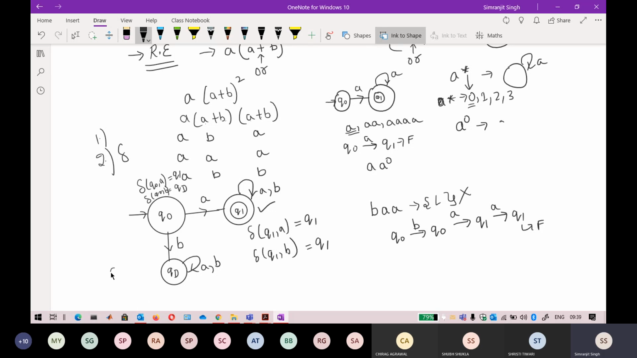In the same way, check the transition of QD also. Transition of QD on A is defined, staying at QD. Transition of QD on B is defined, staying at QD. So that means that state is completed and that state is completed.